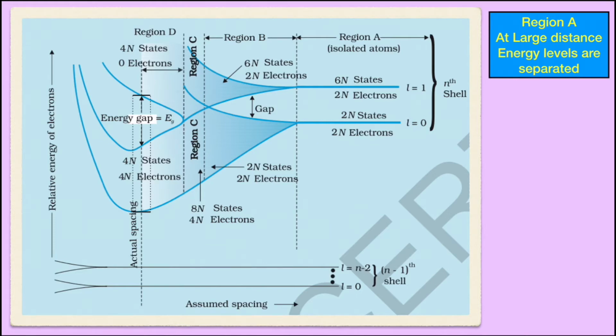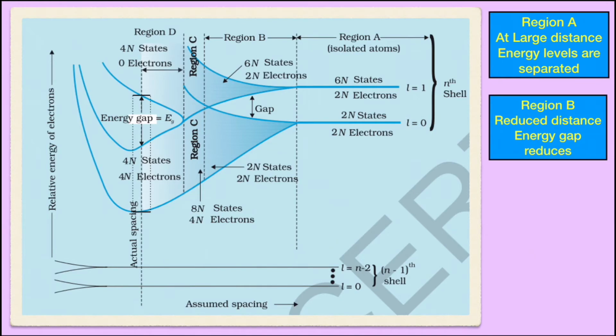In region B, if the distance between the atoms is decreased, then we can see here very clearly this gap is reducing. It means the gap between S and P level reduces and approaches 0 in this region. So in region B, reduced distance and energy gap is also reduced, that is shown here. If we come to region C, then in this region there is no separation between S and P levels.